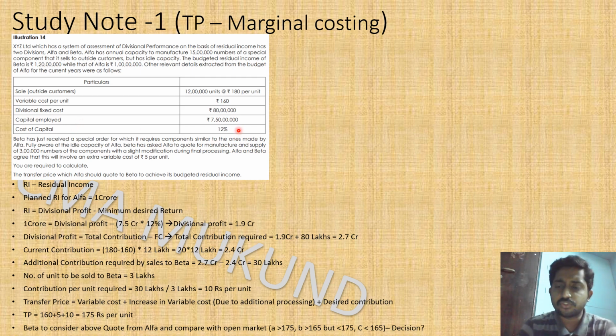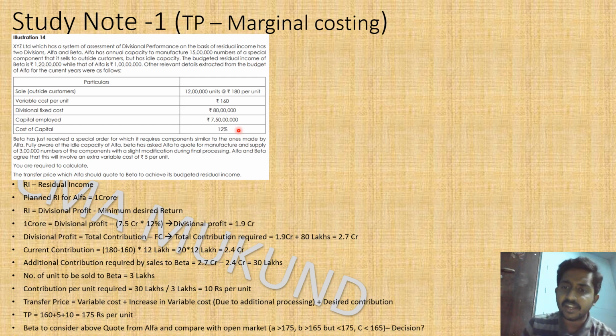And the cost of capital is 12 percent. So what is the cost of capital? Capital is the money that we have brought in for business purposes. That money may be used for purchasing fixed assets or to feed your working capital requirement. So this is your whole investment. The cost you have incurred, you have to pay back to the investors. That will be the cost of capital. If it is equity money, it would have come from the equity investors, and we have to give back the dividend or other costs related to equity. That is the cost of equity.